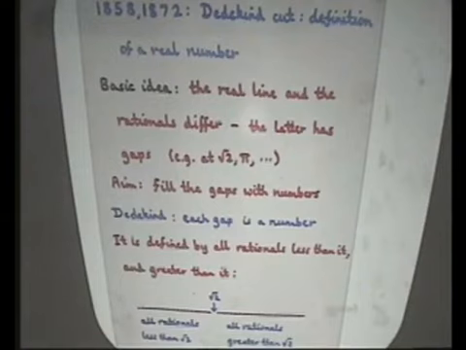This is called a Dedekind cut. You cut the line in the middle, and the place you cut it is where the number goes. So a Dedekind cut consists of two sets of numbers. All those on this side are less than everything here, and they define a number, and this number is the thing that appears in the gap. And that's how you define all the numbers.